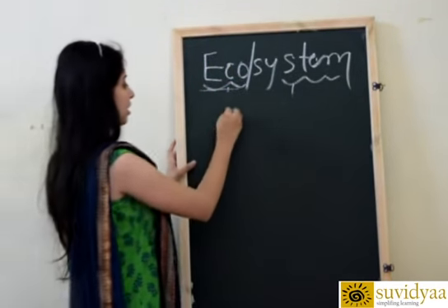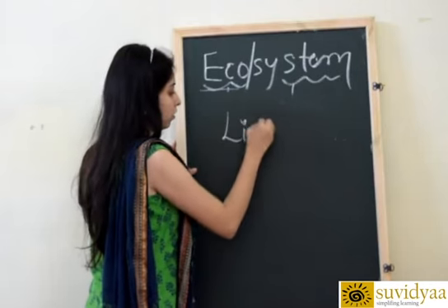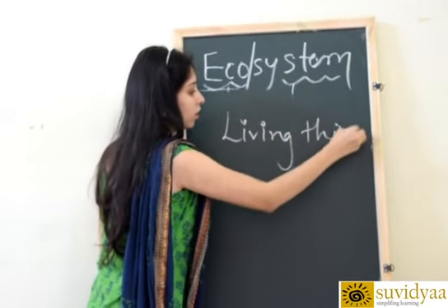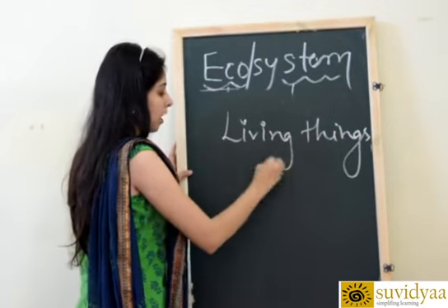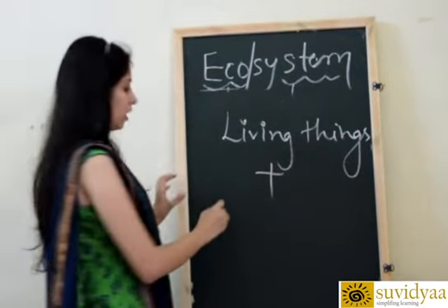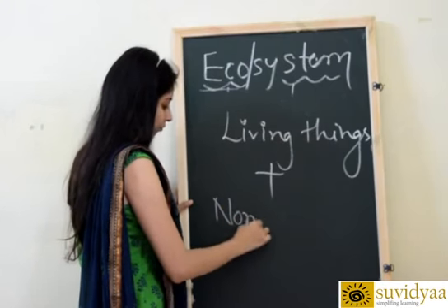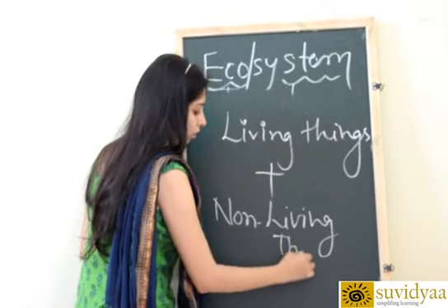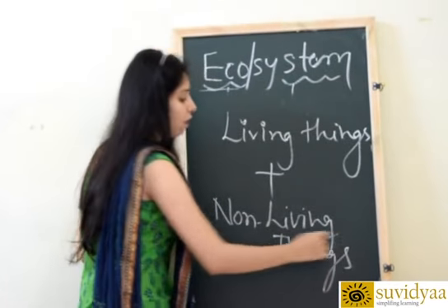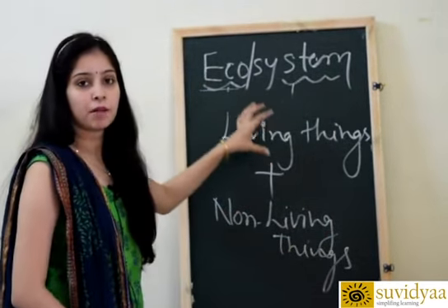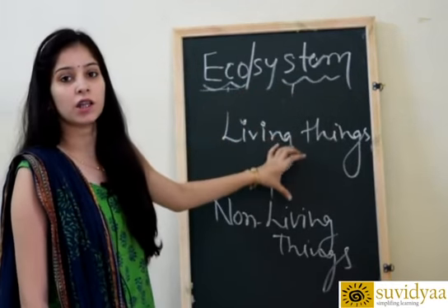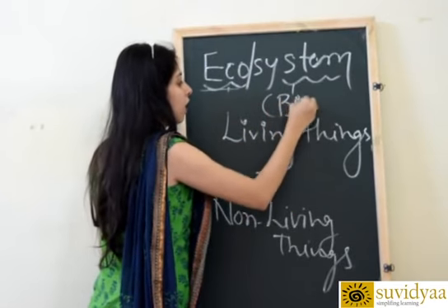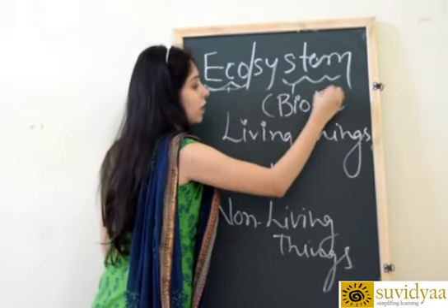So, when we talk about components of ecosystem, we know that ecosystem is made up of two things. First thing is living things, living organisms, as well as the other thing is non-living things. So when we talk about all living entities present in our environment, all these things are called biotic environment.